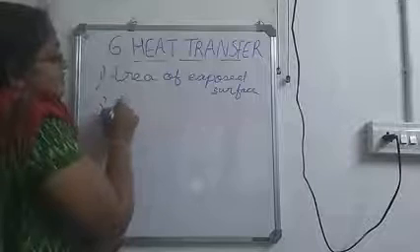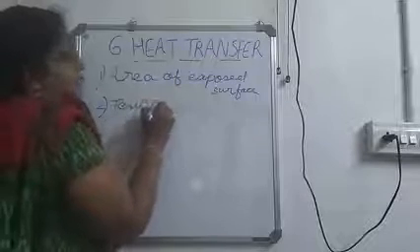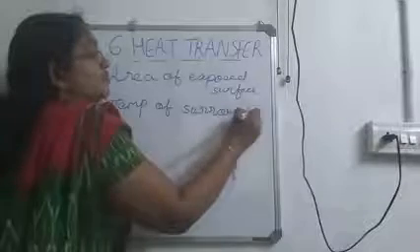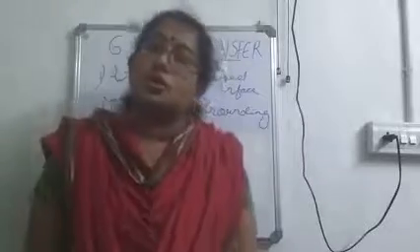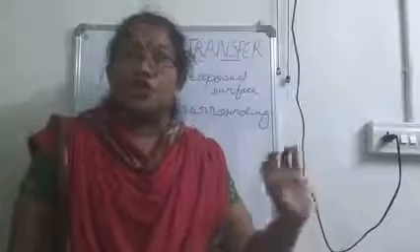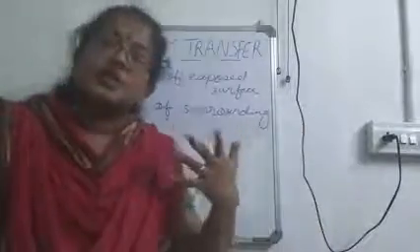Now, the second one is the temperature of the surroundings. So when the temperature of the surroundings increases, what happens? Rate of evaporation also increases. That is why when we put the clothes on a sunny day, what is the specialty of a sunny day?